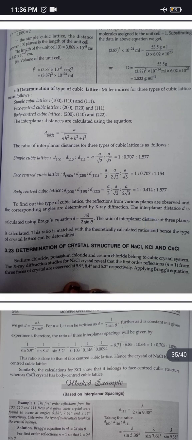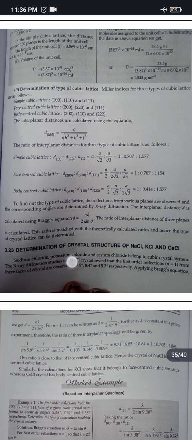The ratio of interplanar distance of 3 planes is calculated. This ratio is matched with the theoretically calculated ratios and hence the type of crystal lattice can be determined. Determination of crystal structure of NaCl, KCl and CsCl. Sodium chloride, potassium chloride and cesium chloride belong to cubic crystal system.